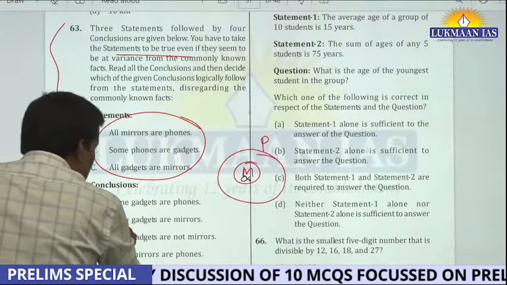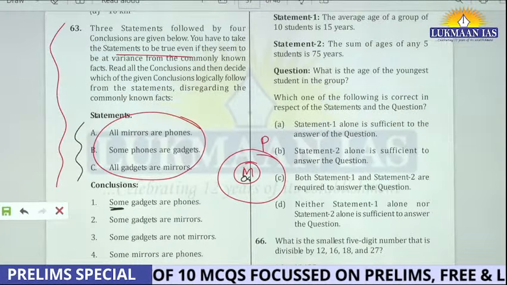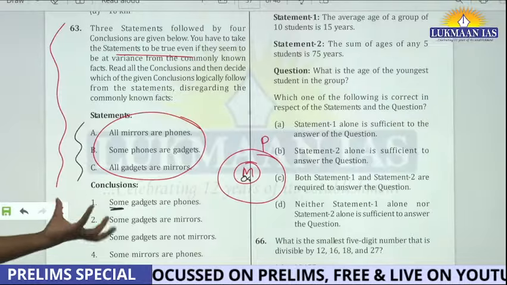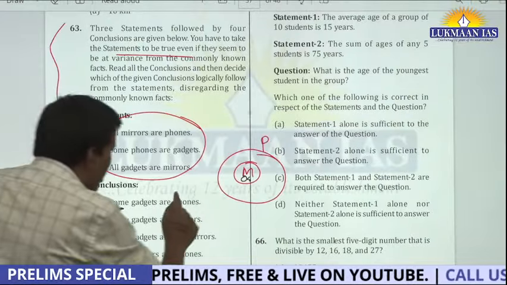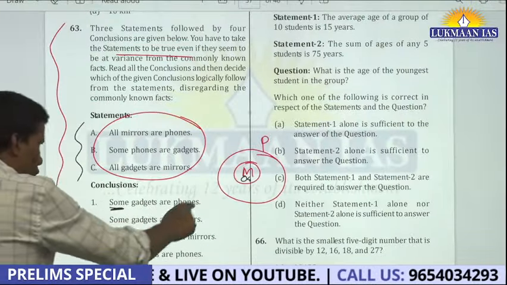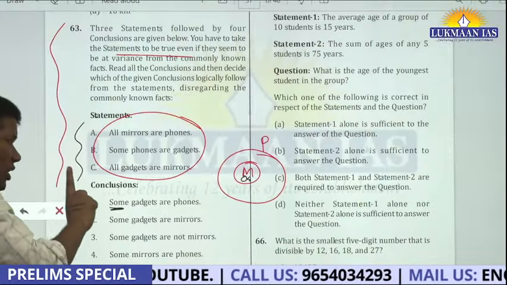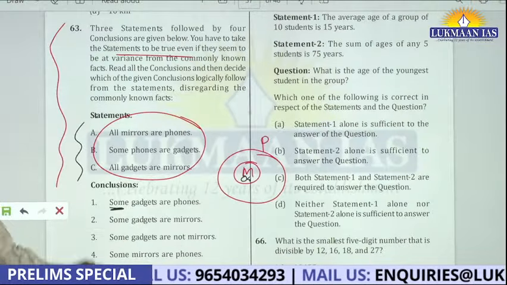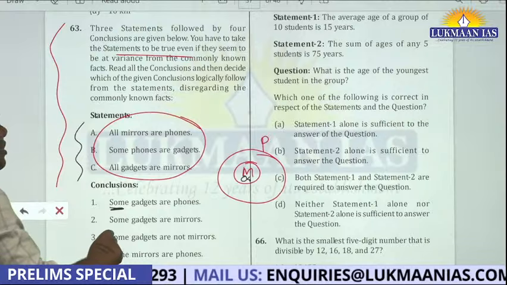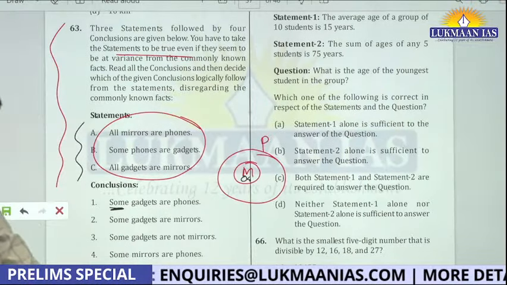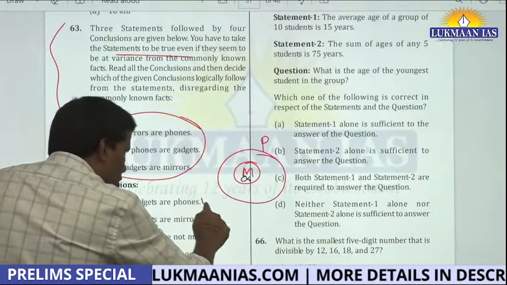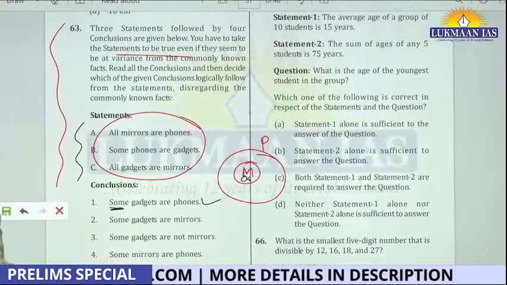But here the problem comes. The keyword is some. See, if all are there, then some has to be there. So I cannot negate it. Although this conclusion is not even incorrect or not. It is correct, but it is incompletely correct. So you cannot negate it. You will say yes, this is correct, but incompletely correct.